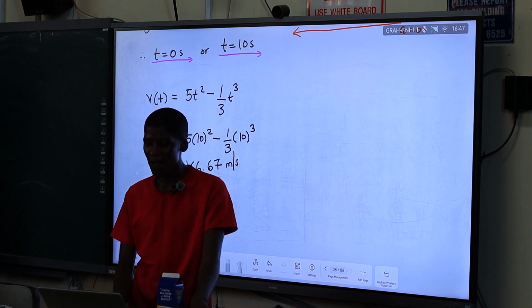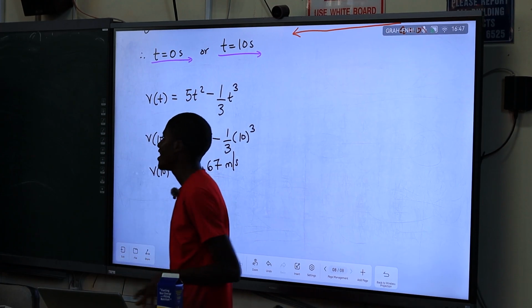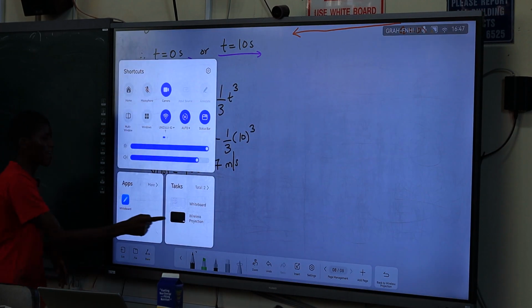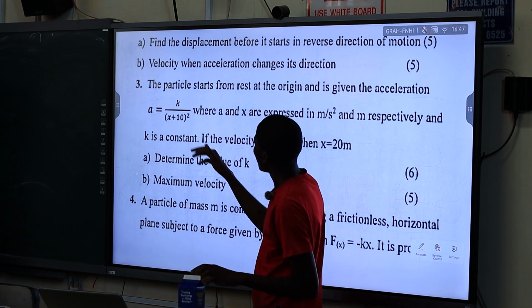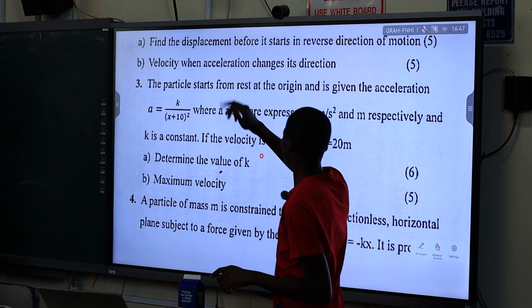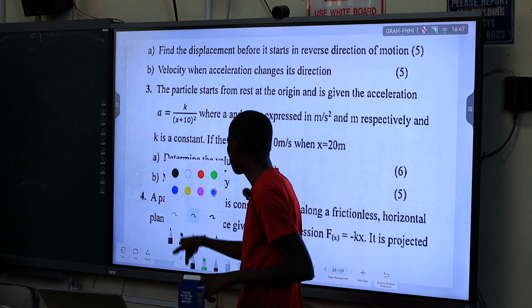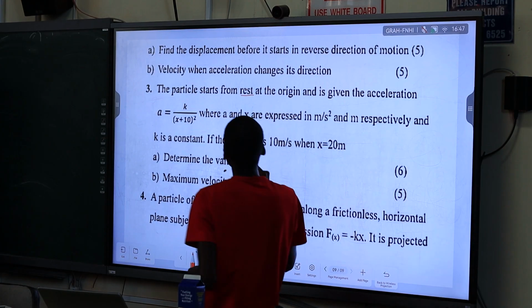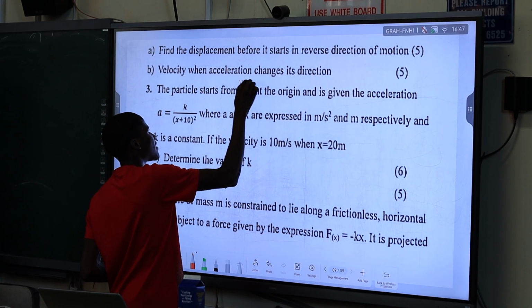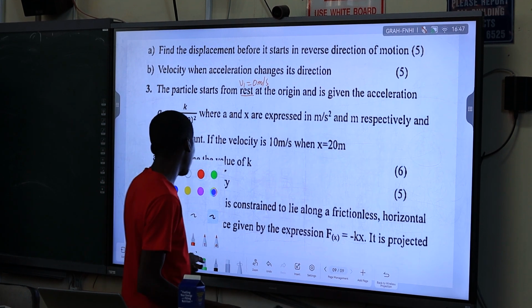It needs a lot of mathematical analysis. So if you've got a math brain, we need it here. The particle starts from rest, right? So you can say that our initial velocity is 0 meters per second at the origin. So it's starting at the origin.